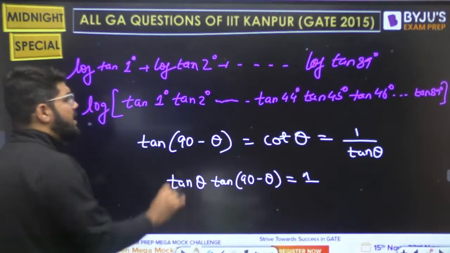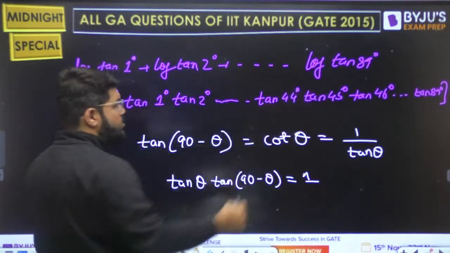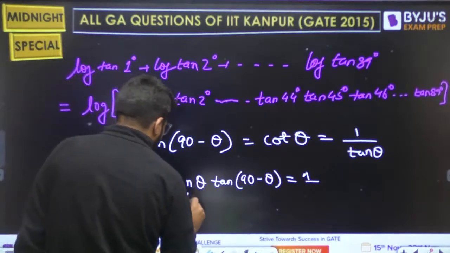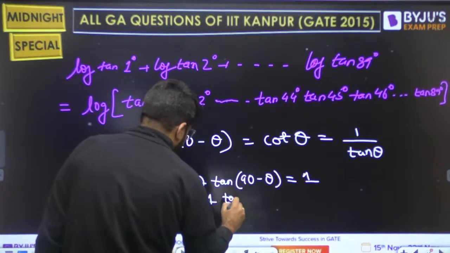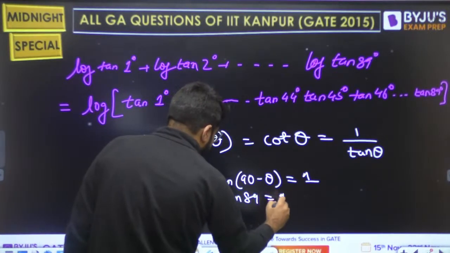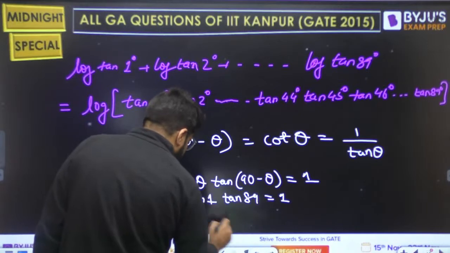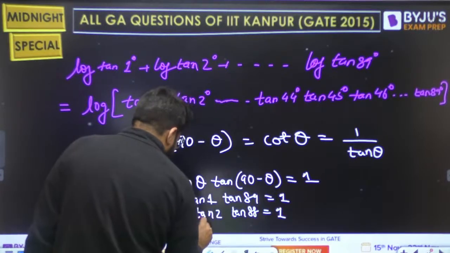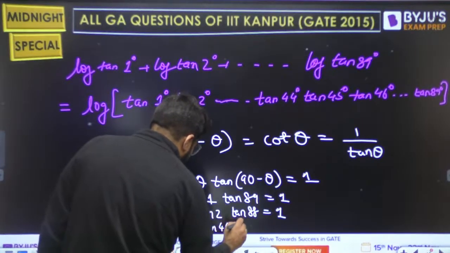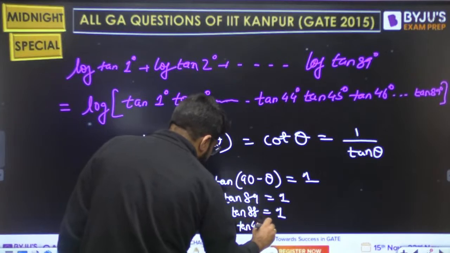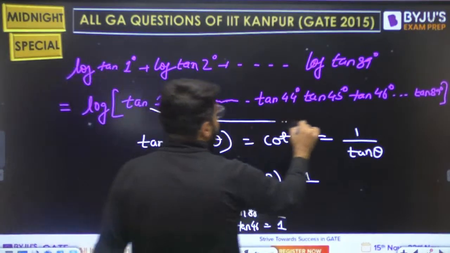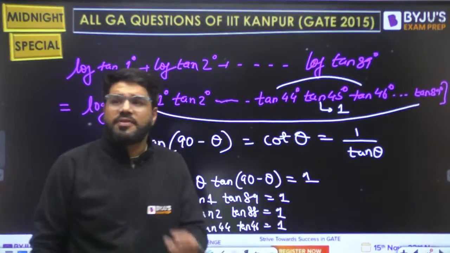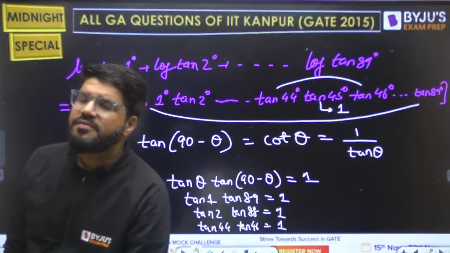So that means tan 1 and tan 89, that is 90 minus 1, will be equal to 1. Tan 2, tan 88 will be 1. Similarly, up to tan 44 and tan 46, they also have the 90-degree difference. This is also 1, so the 44, 46 pair is made. What about tan 45? That is not left out, that is itself 1. Tan 45 itself is equal to 1.